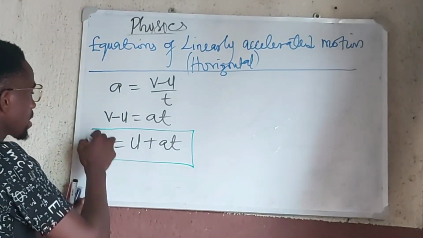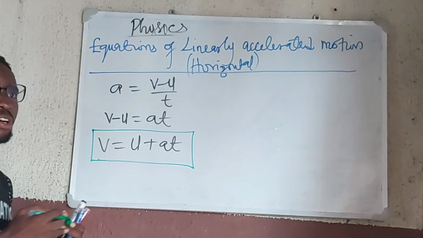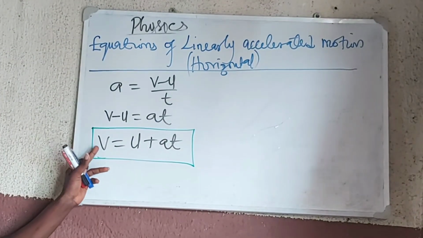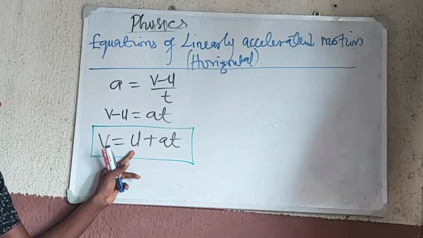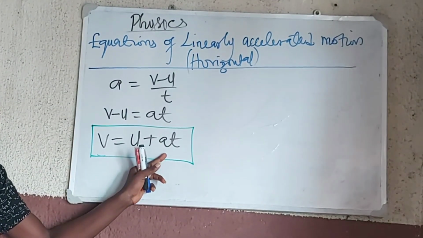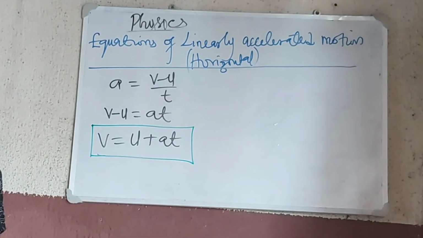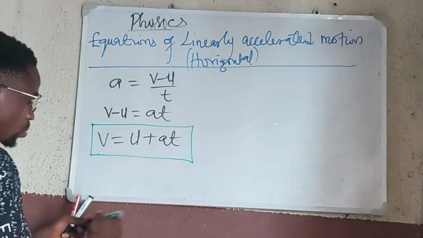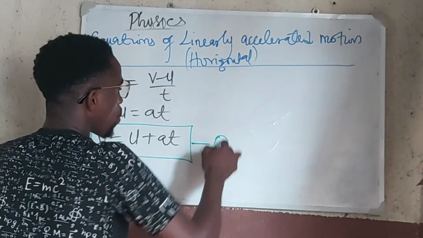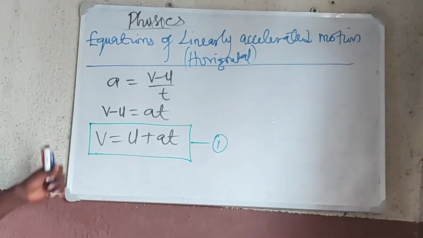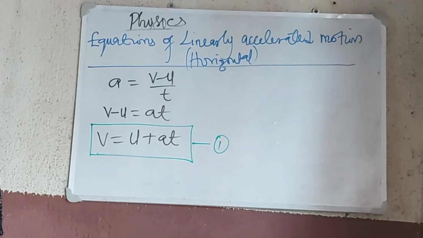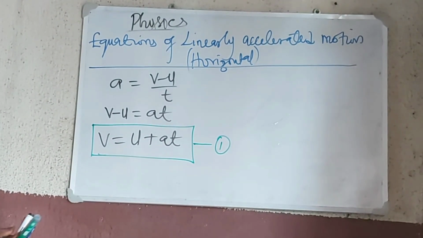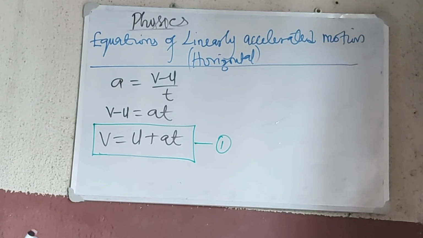So this is one equation for a body that is undergoing linear acceleration. Remember, v is final velocity in meter per second, u is initial velocity in meter per second, a is acceleration in meter per second squared, and t is time in seconds. We describe this as equation 1. Remember that all these equations that we are going to have in boxes will be very important. They will play an important role, and we'll use them to solve extra problems.